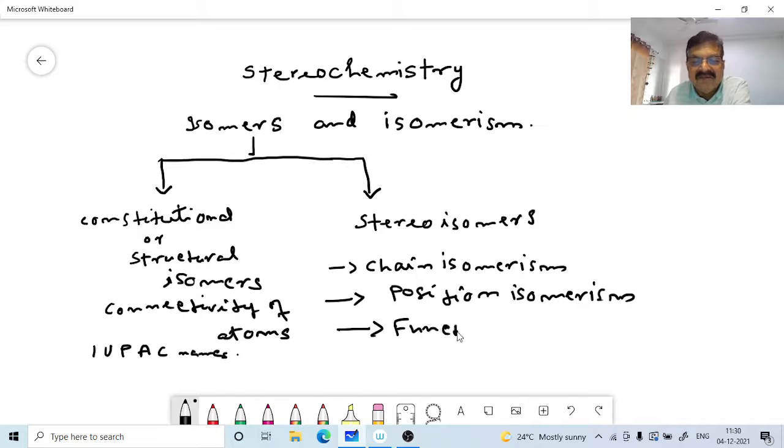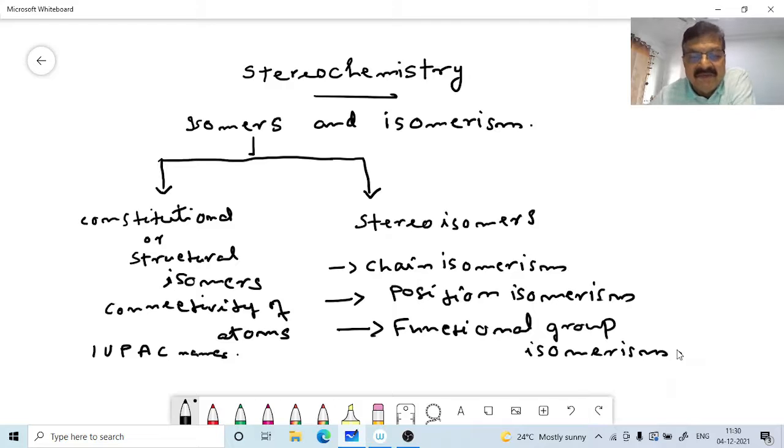Like this, so many subgroups we can find. So constitutional or structural isomers can be subdivided into various classes like chain isomerism, position isomerism, functional group isomerism, etc.